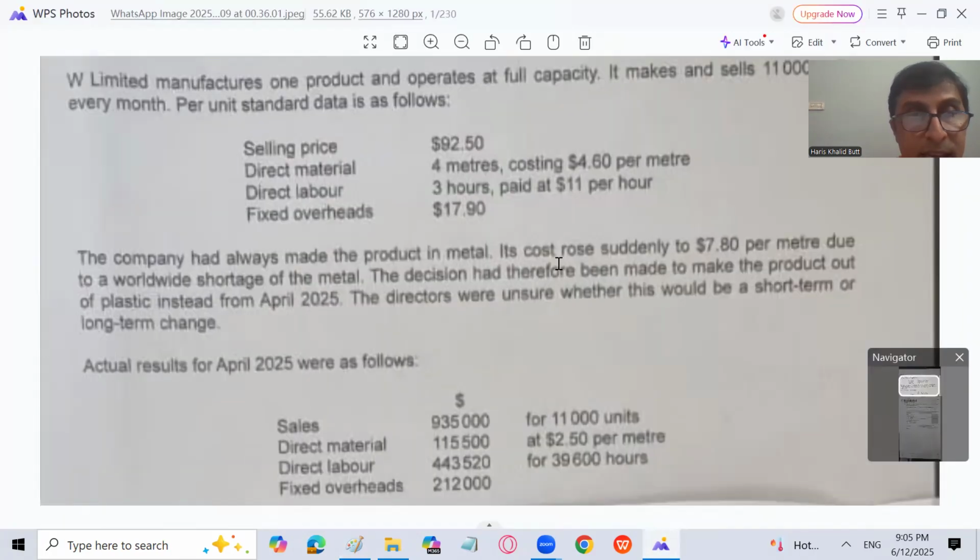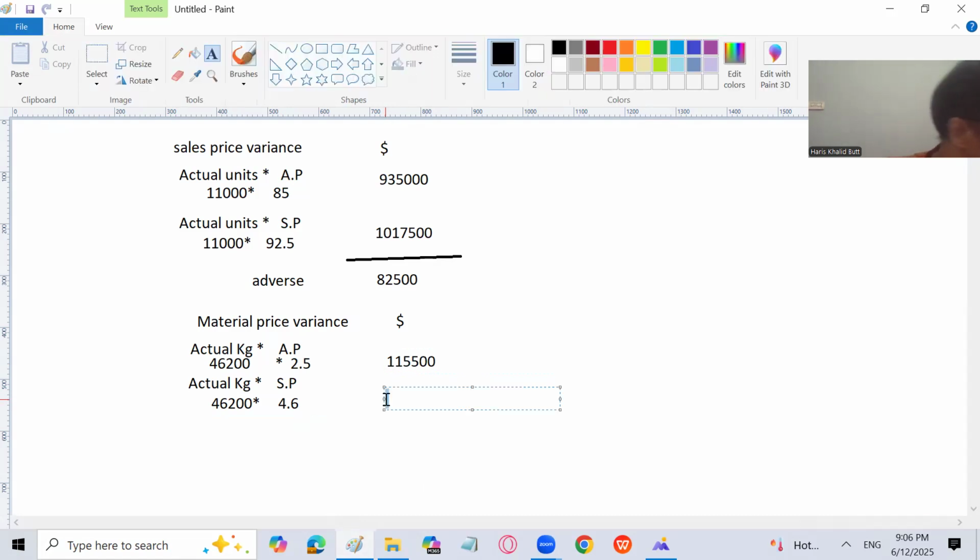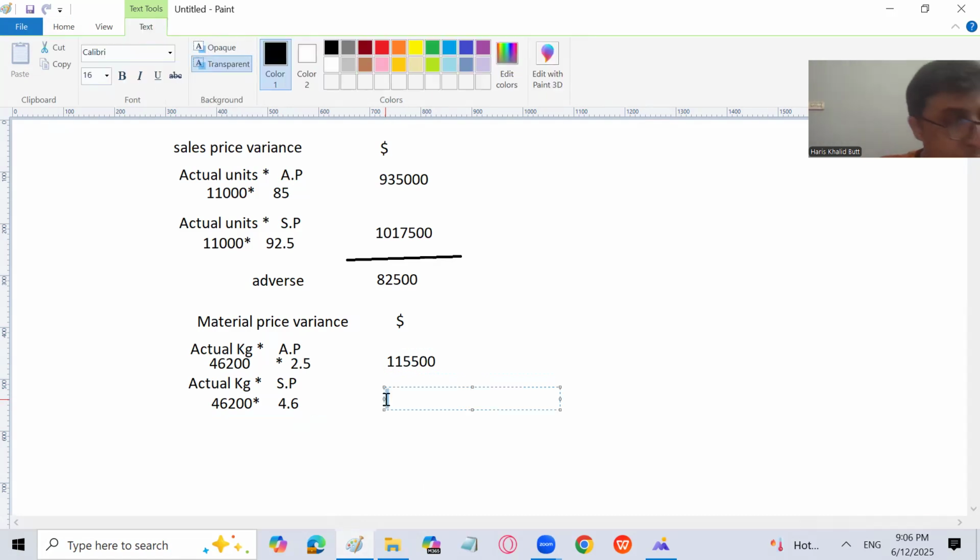How come, sir? Let's see. The standard price is 4.6. Okay, so we are done with that. 4.6 and 2.5 is the actual price per kg. So let's calculate that. This is going to be 115,500, which is already calculated, and 46,200 into 4.6. The amount is 212,520.